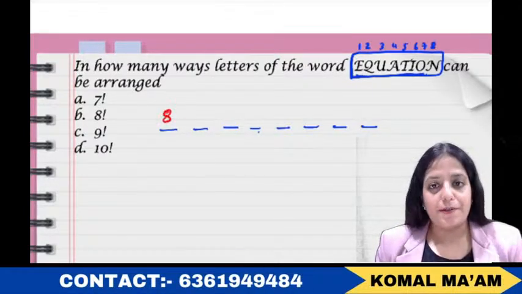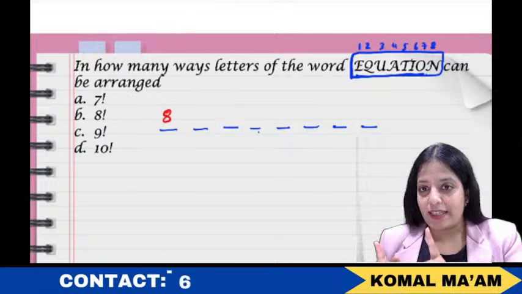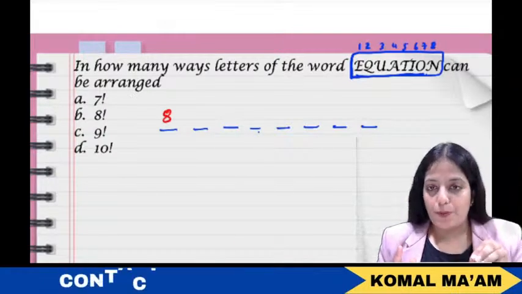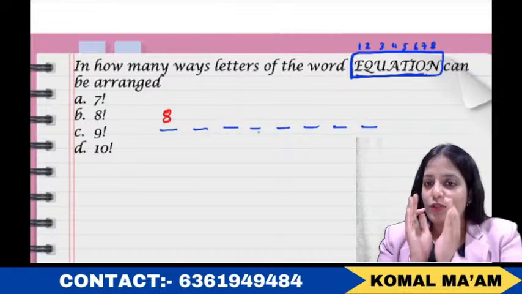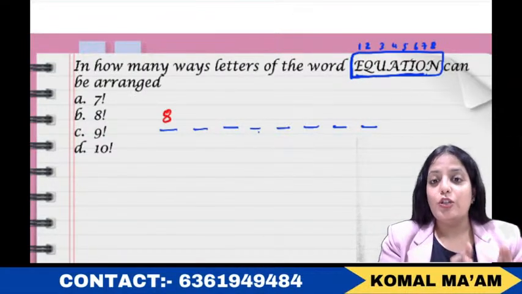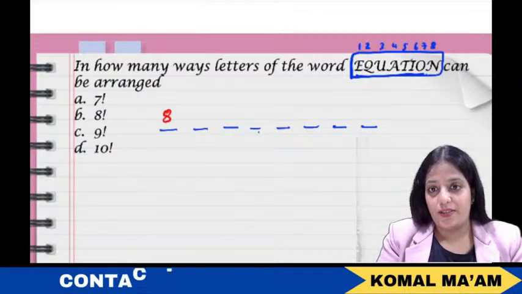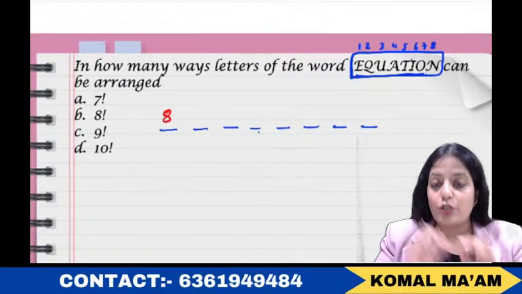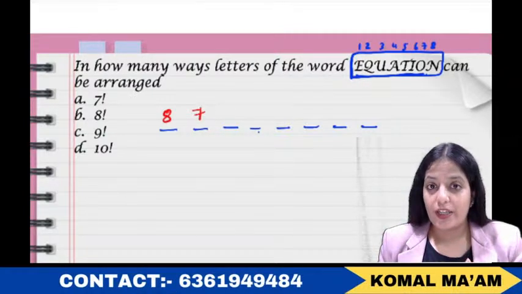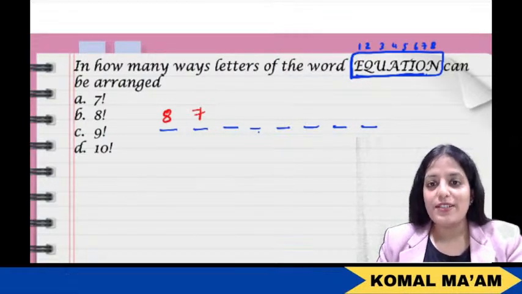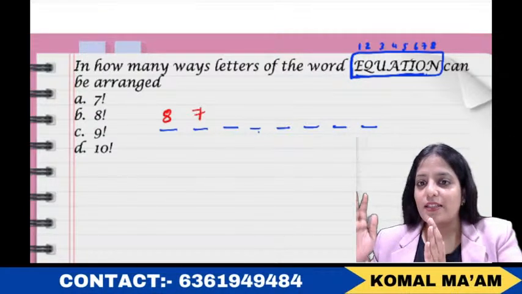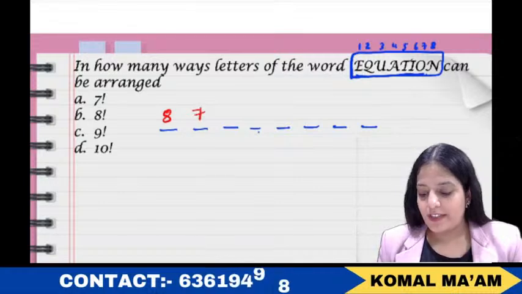just write 8 here. Okay, now to fill the second place, now understand, in the first place you have 8 options to fill. Out of those 8 options, one will get settled here. You will be left with 7 options, right? 7 alternatives. So for the second place, you have got 7 options to fill. Okay, now out of these 7, any one will sit at the second place. Now the remaining 6 will occupy the third place, so you will write 6 here.